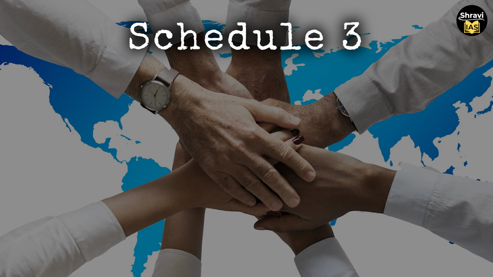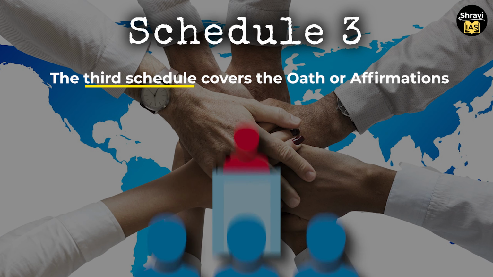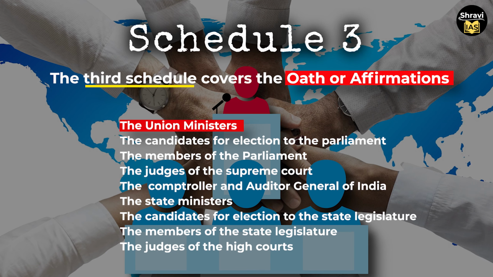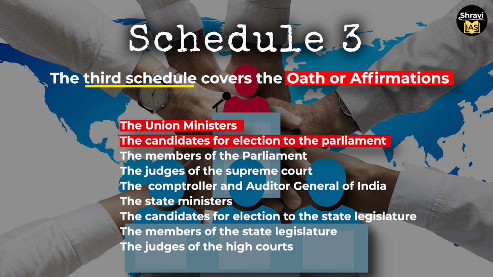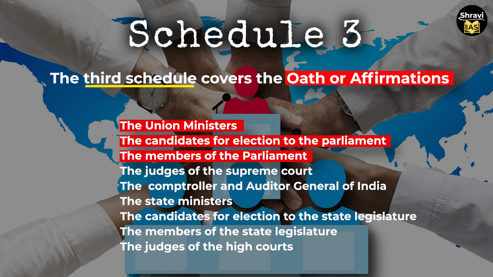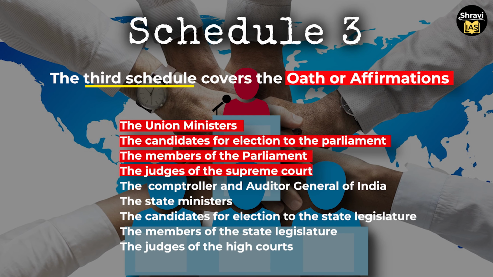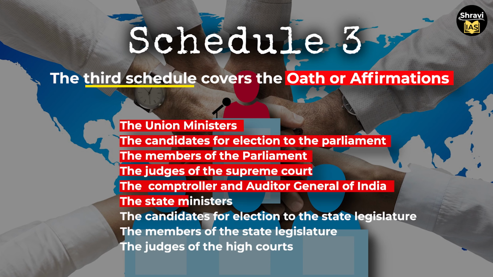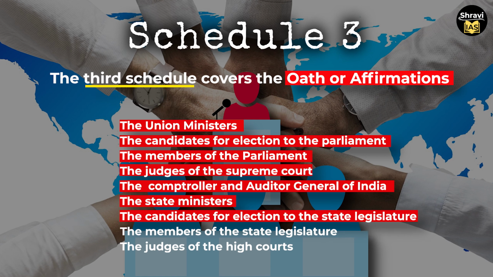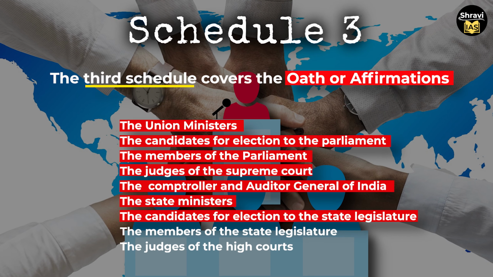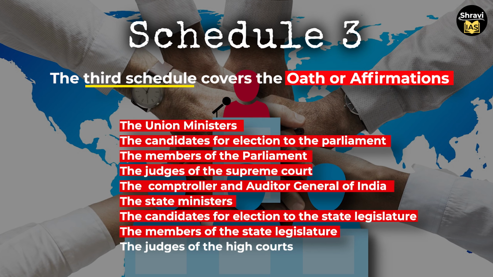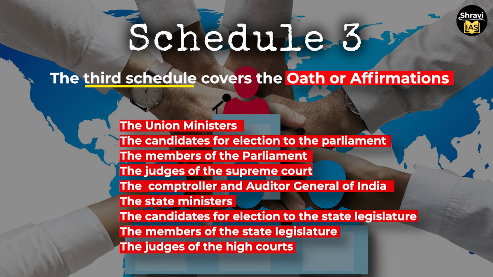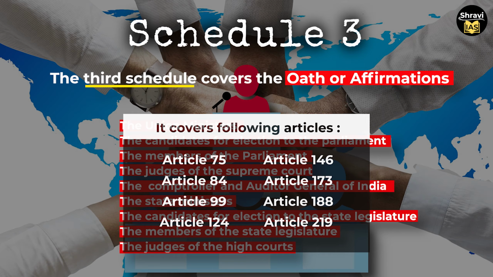Schedule 3 of the Constitution. The third schedule of the Constitution covers the oath or affirmations for the Union Ministers, the candidates for election to the Parliament, the members of the Parliament, the judges of the Supreme Court, the Comptroller and Auditor General of India, the state ministers, the candidates for election to the state legislature, the members of the state legislature, and the judges of the high courts. It covers the following articles.